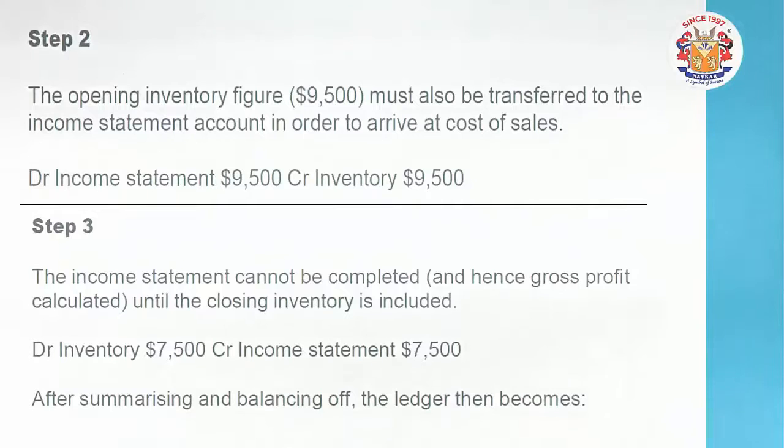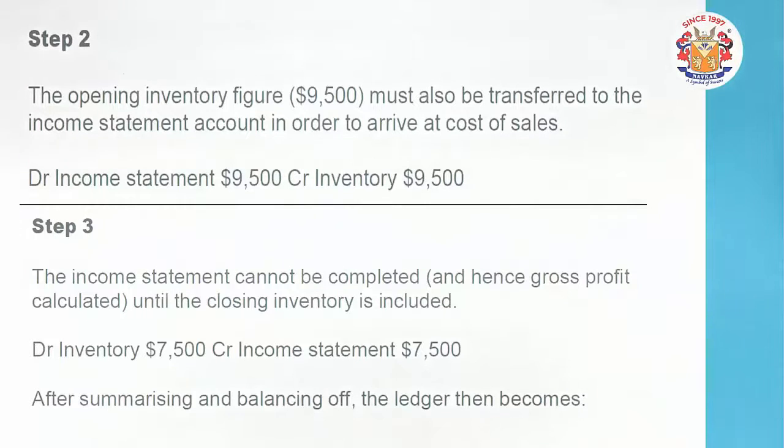The closing inventory is not a ledger which is maintained throughout the year. No, because whatever I am left with, the number of goods, this and that, friends, I am able to get that amount only at the year end. Throughout the year, all the purchases and sales were going on and on.